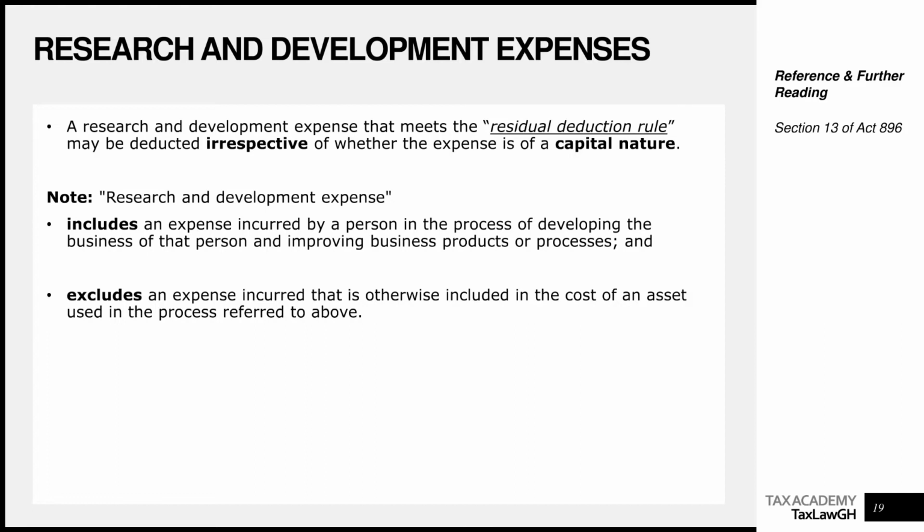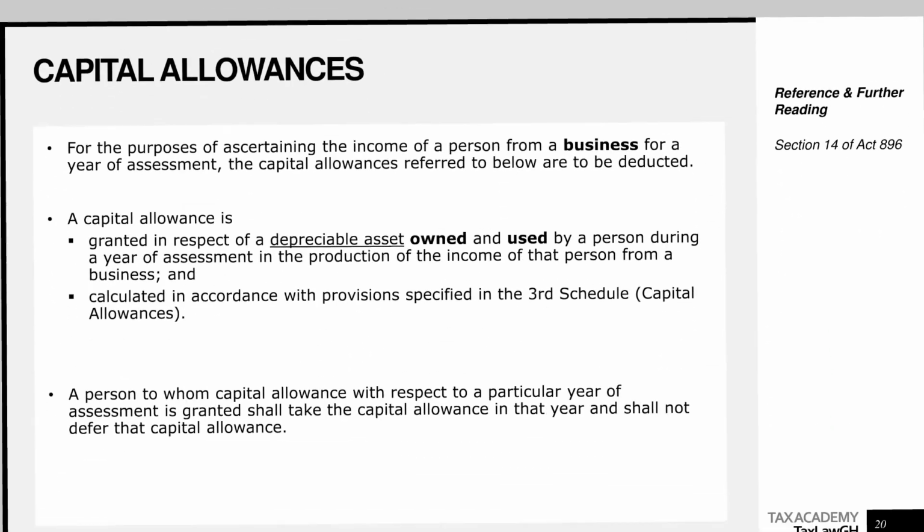It's probable that it will bring in future benefits, there's intention to complete, you have resources available and all of that, right? Here we are saying that in tax, research and development expenditure that meets the wholly, exclusively, necessarily rule may be deducted whether or not it's of capital nature. End of story. So we have a more simplistic rule in tax as opposed to what the accounting standards provide. So remember this, it's very important.